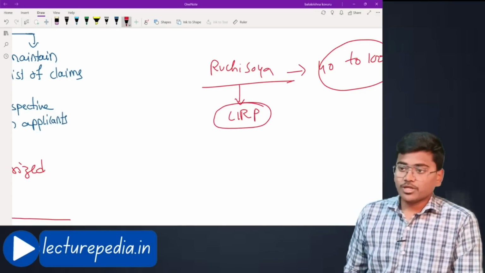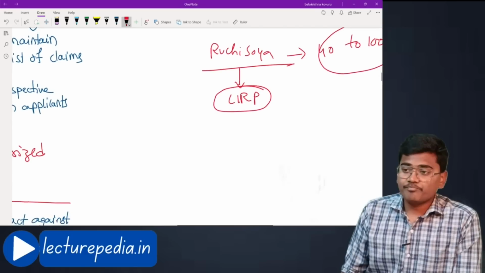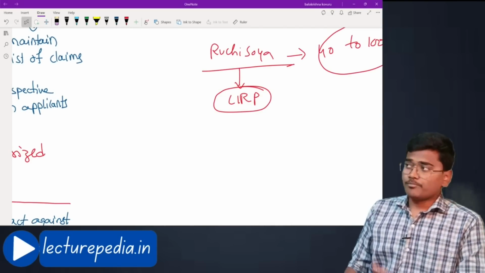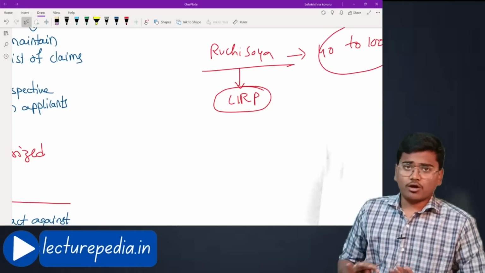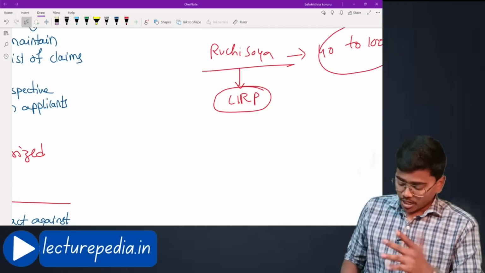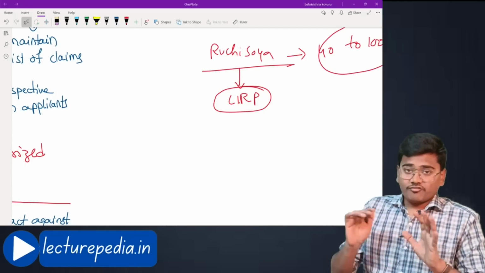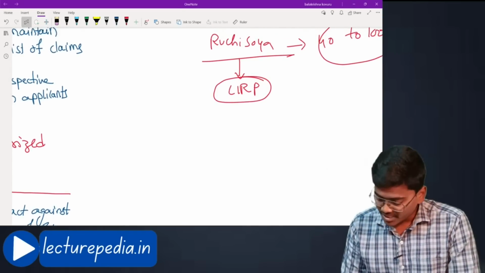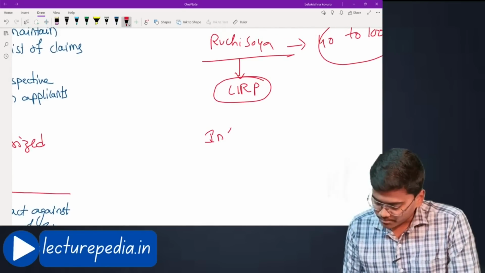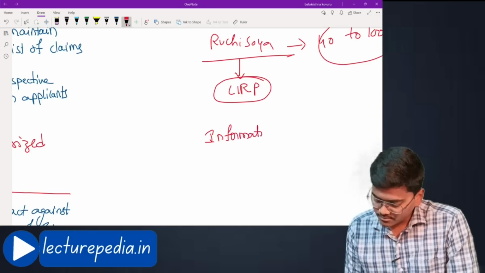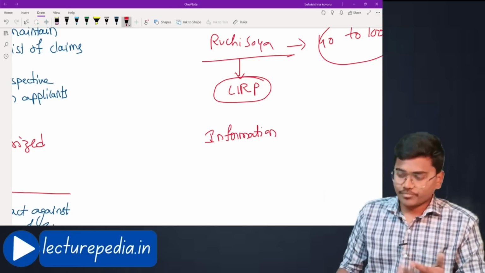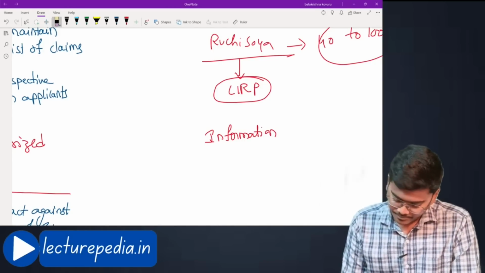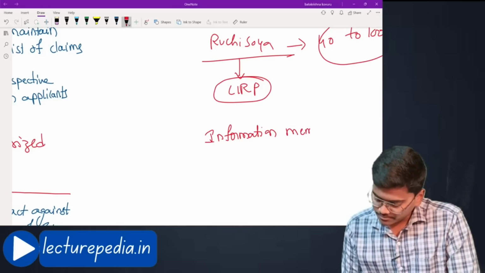CIRP was initiated. Once CIRP is initiated, the resolution professional will be appointed, the committee of creditors will be formed, and the claims will be received. All that will happen. All that has happened. After that, comes the preparation of the information memorandum. Not the final part, but the important part. Information memorandum.